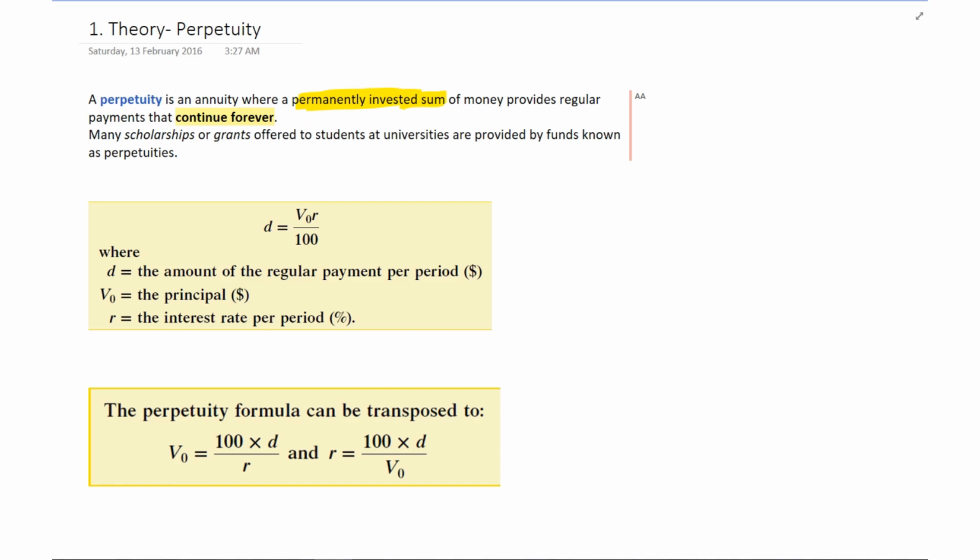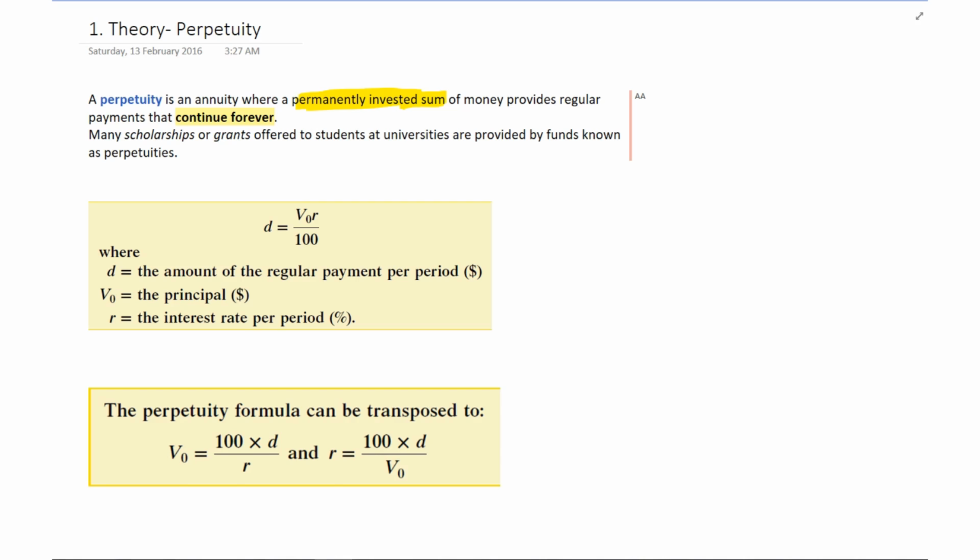This is why a lot of scholarships and grants offered to students at universities are provided by funds known as perpetuities. Somebody would say, all right, here's 20 million, and the university would say, put it into a perpetuity, so that 20 million always stays there. That doesn't change, but each year a certain amount of money will be given out as a scholarship, and that money will stay the same each year.